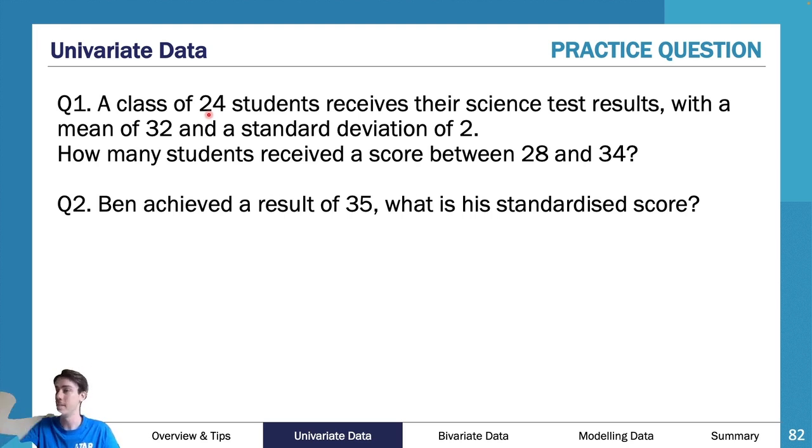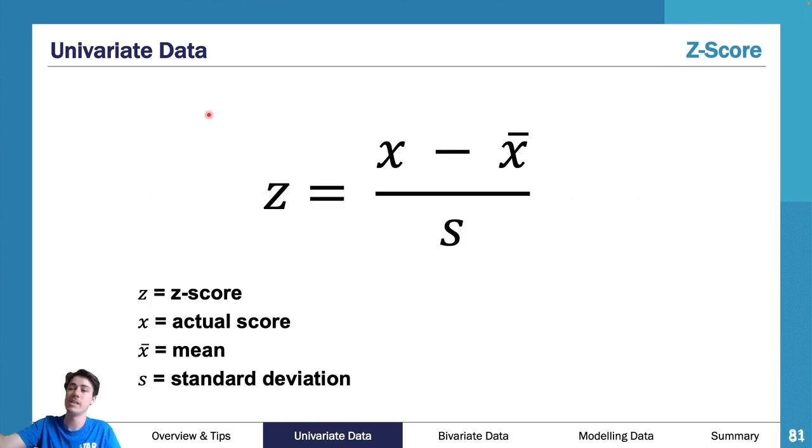But your Z-score is a little bit different. Ben achieved a result of 35. What is his standardized score? Well, a standardized score is essentially your Z-score. So you would put it in this formula here. So your actual score was 35. So my X would be 35. So I'd be putting X equals 35 in my calculator. So that's 35. Then I would go to my X bar.